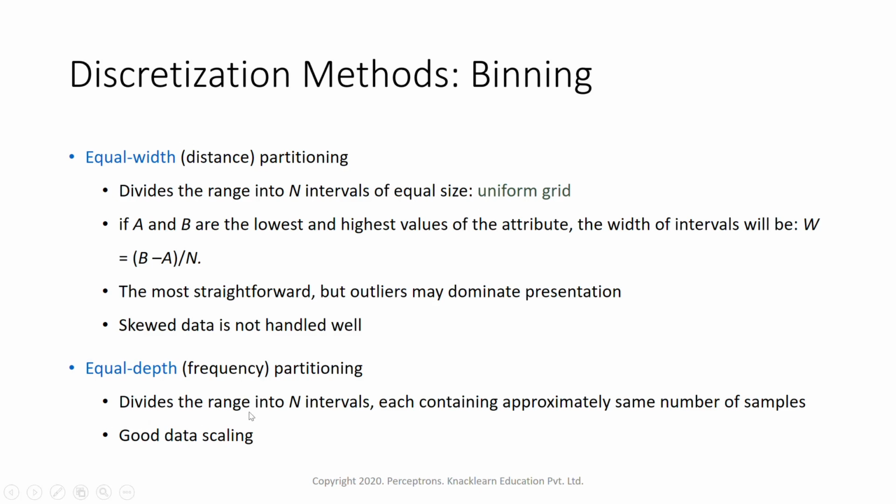The other one is equal depth partitioning, that is frequency partitioning. This divides the range into n intervals, each containing approximately the same number of samples. So every sample size should be the same. This is good. This is basically used for data scaling. It's very good for data scaling and all.